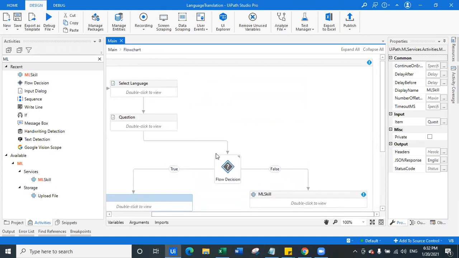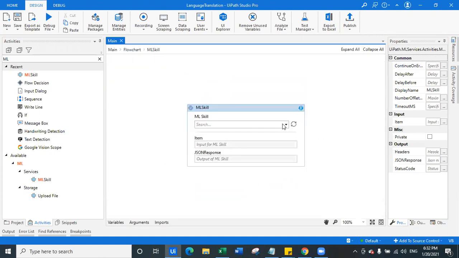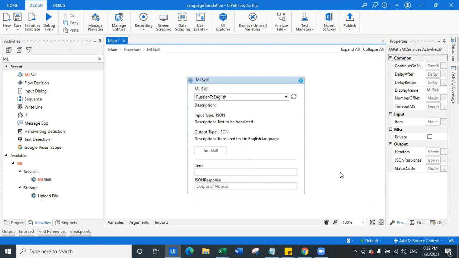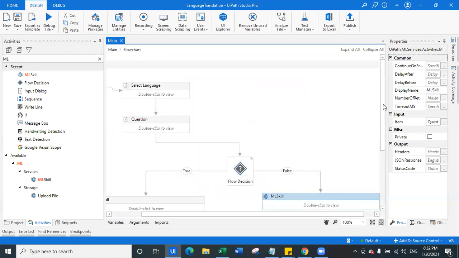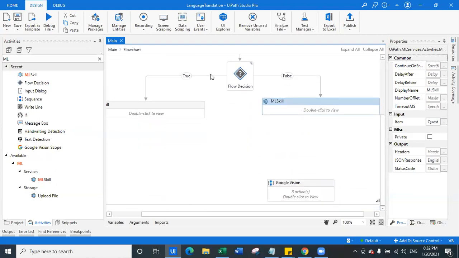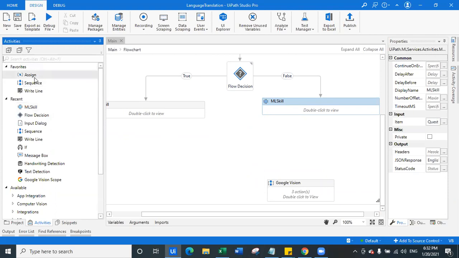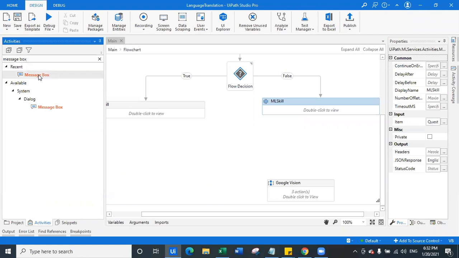Now this ML skill we selected for German. This ML skill we will select for Russian. Okay, so we'll say Russian to English, and we'll put here, let's say, question is the input, and this is English question. So we will get our question translated. Once we get the question translated here, what we are going to do is we are simply going to pass a message box to display that question to us.